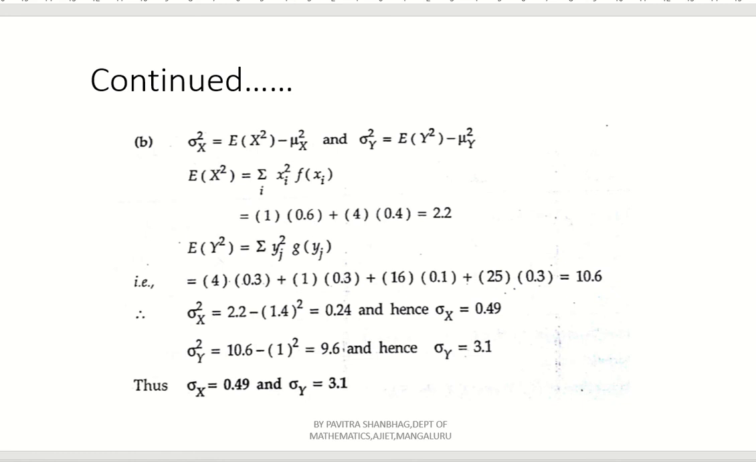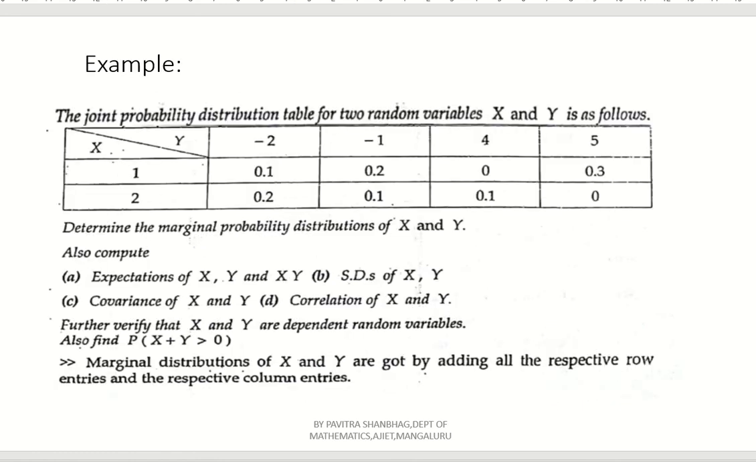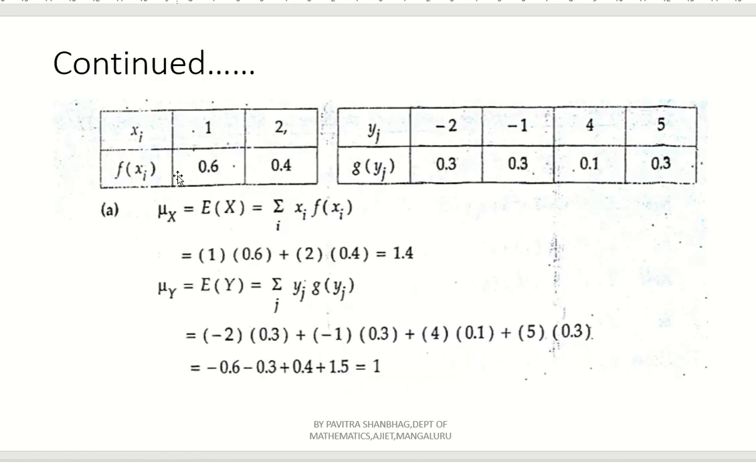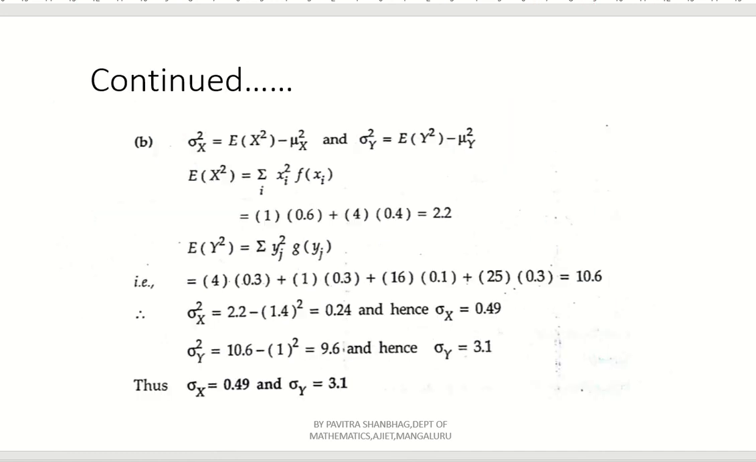See here. 1 square into 0.6 plus 2 square into 0.4. This is the expectation of x square. Similarly, how will you get the expectation of y square? -2 whole square into 0.3, -1 whole square into 0.3, plus 4 square into 0.1, plus 5 square into 0.3, right? Now, if you simplify, 1 into 0.6 plus 4 into 0.4, that is 2.2.